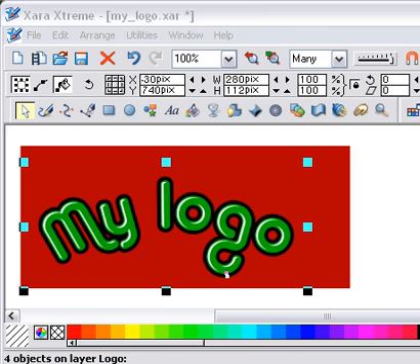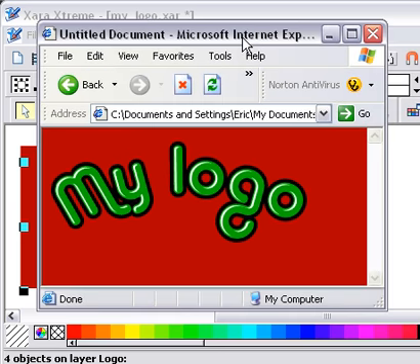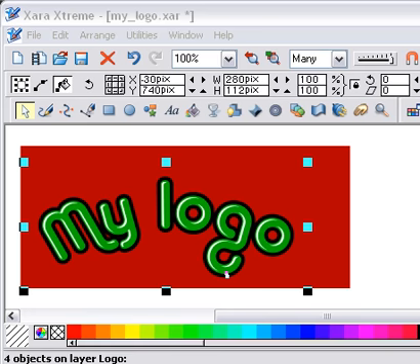This time, when we import it into the HTML editor of choice, we can actually see that all that fringing has disappeared. In other words, the anti-aliasing is anti-aliasing, and instead of white, which was the previous screen colour, it's now anti-aliasing to this dark red purplish colour. So that's a good way of doing it.